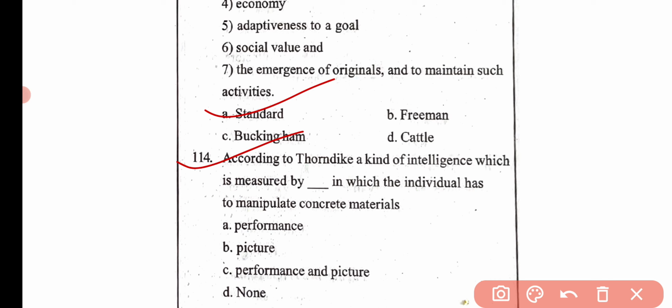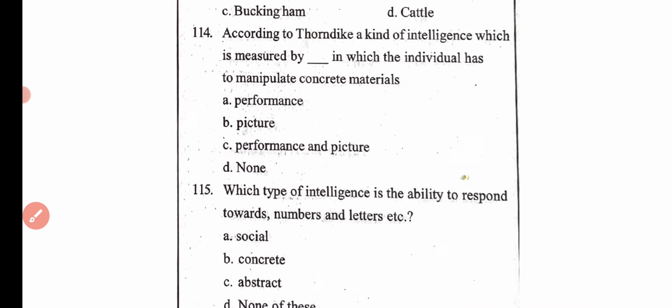Then the next question is, according to Thorndike, a kind of intelligence which is measured by dash in which the individual has to manipulate concrete materials. Option A performance, option B picture, option C performance and a picture, and option D none of these. Here the correct answer is option C performance and a picture.